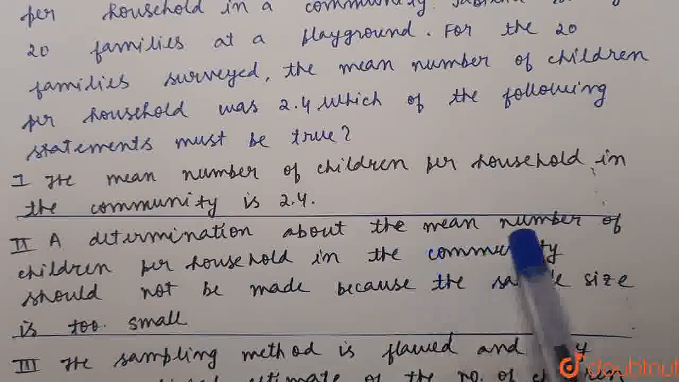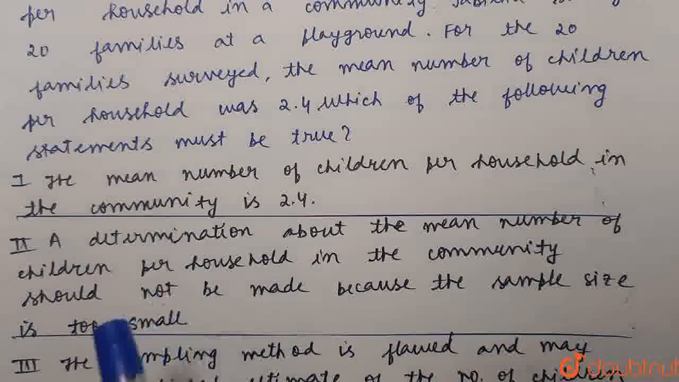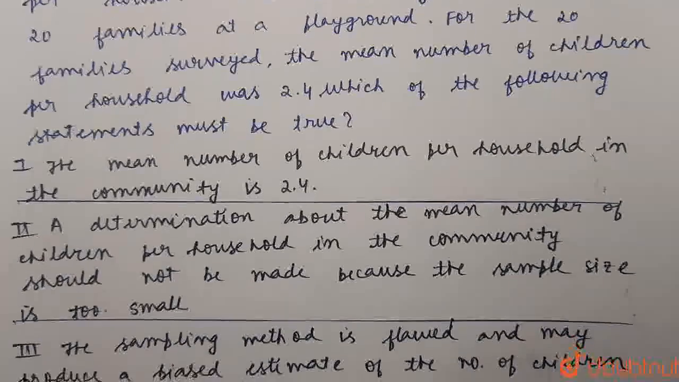A determination about the mean number of children per household in the community should not be made because the sample size is too small. Now guys, here we are talking about the sample size. When we are taking a survey, the sample size will not matter if we are taking the samples from a completely random point. Suppose Tabitha had taken the 20 families randomly from the whole community, then it would have been a perfect survey. Then it would have been unbiased. So the sample size will not matter here. So option 2 will also be wrong.